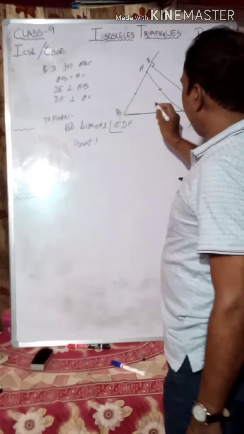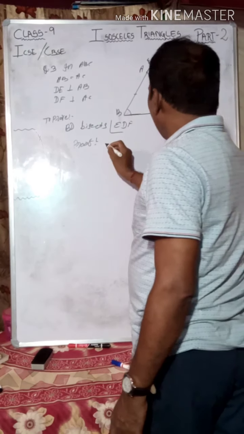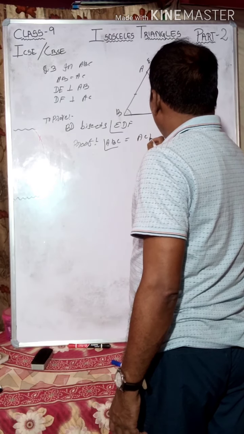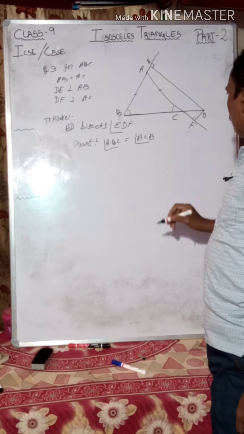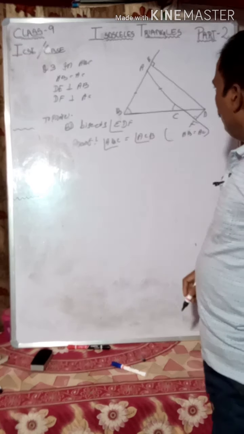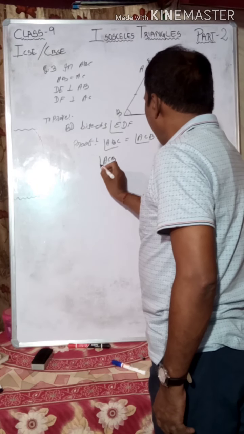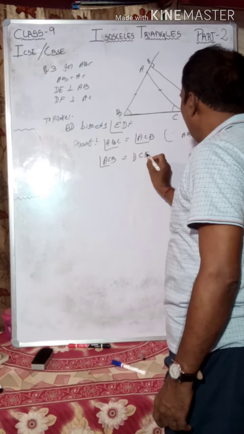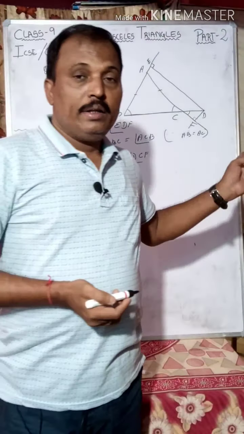Look, as AB is equal to AC, angle ABC is equal to angle ACB. We know if two sides are equal, then two angles are equal. As AB is equal to AC, given, angle ACB is equal to angle DCF. What kind of angles are they?